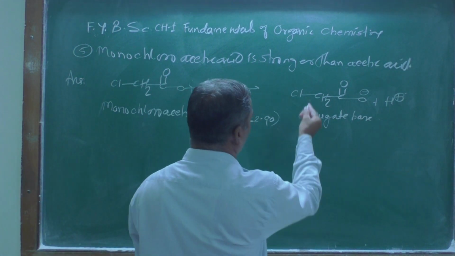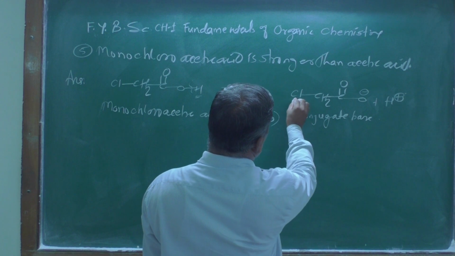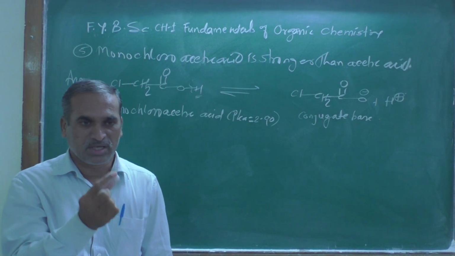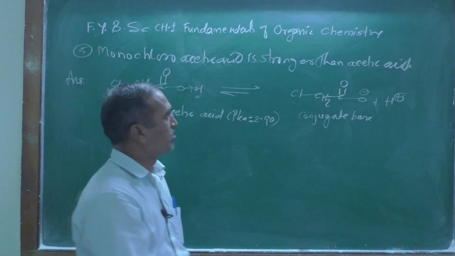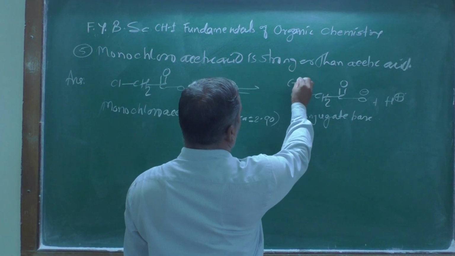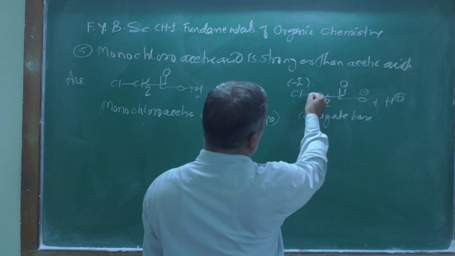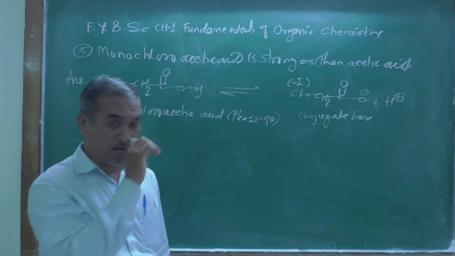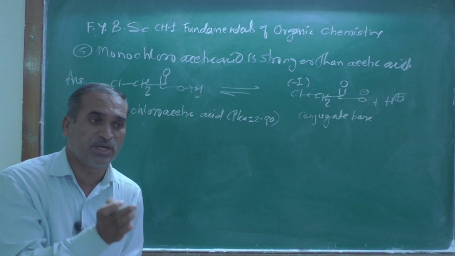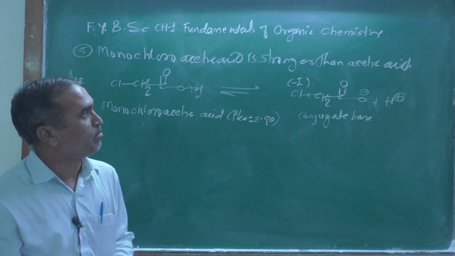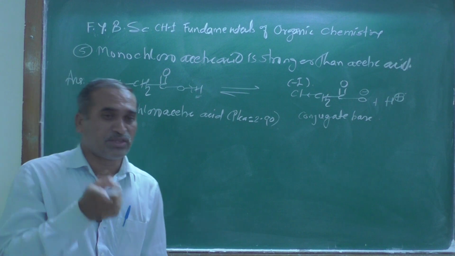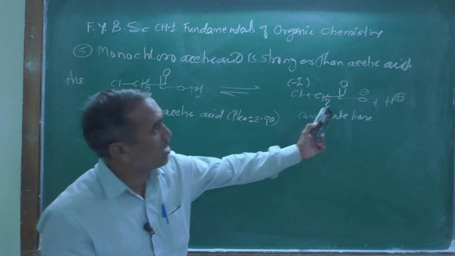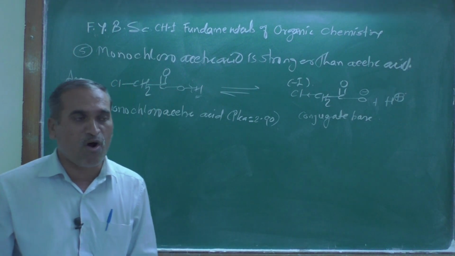Chlorine is an electronegative atom, and therefore it withdraws electrons from this carbon atom, exerting a minus I inductive effect, and that minus I effect stabilizes the conjugate base formed.